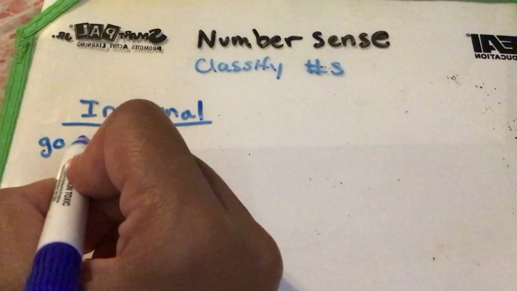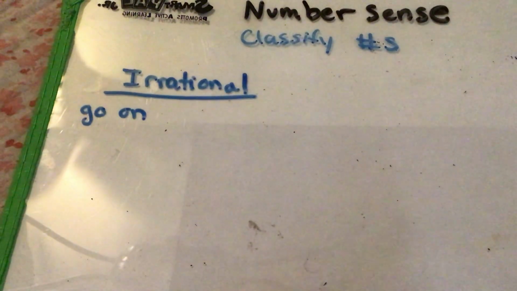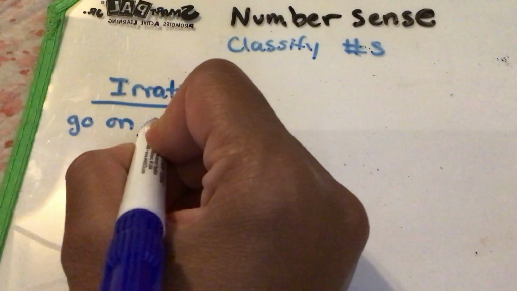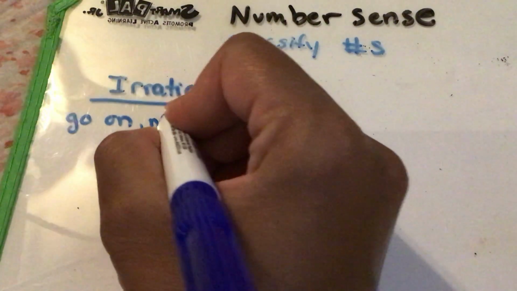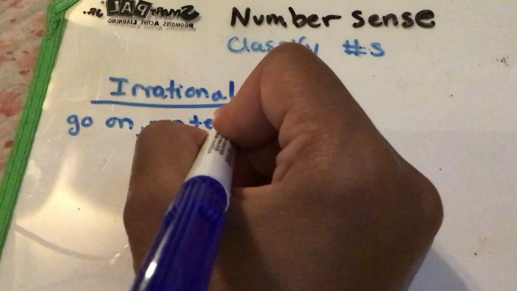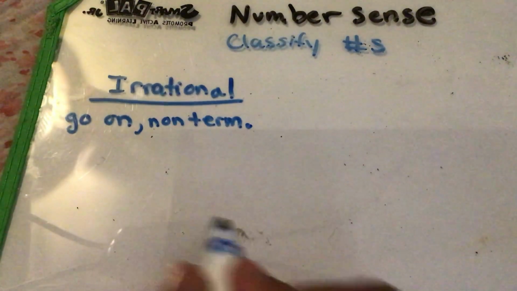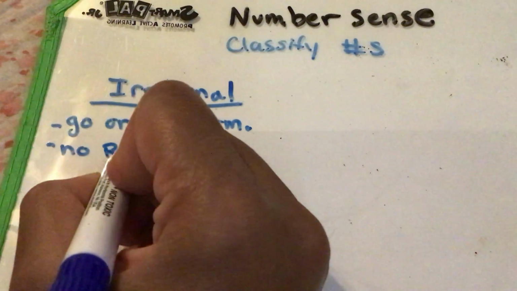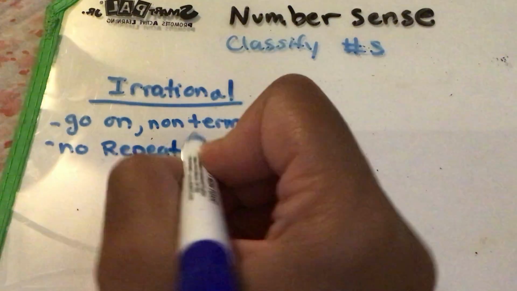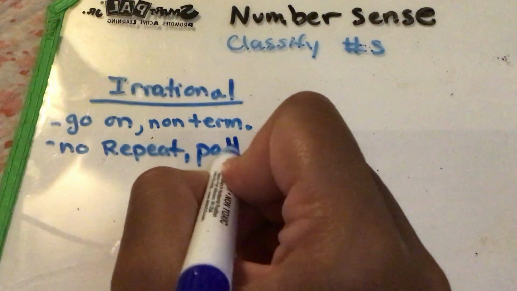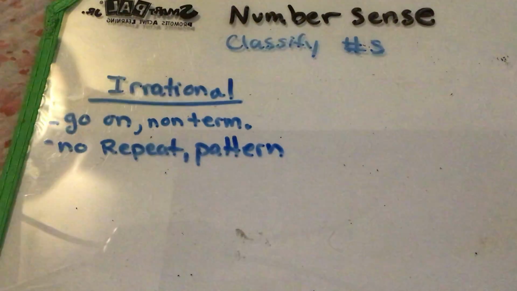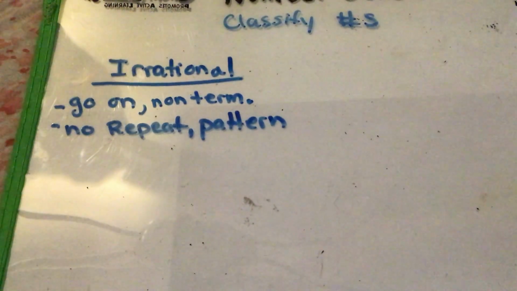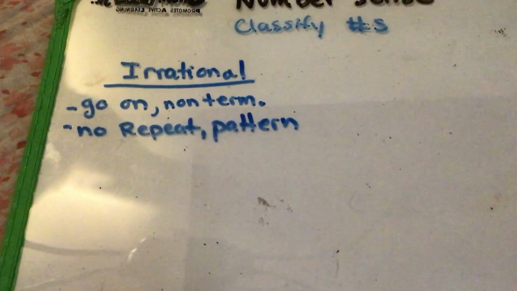Irrational numbers are numbers that go on and on forever, which means that they are non-terminating. There is no pattern, no repeating pattern. So they are decimals that go on and on and on forever with no repeating pattern.